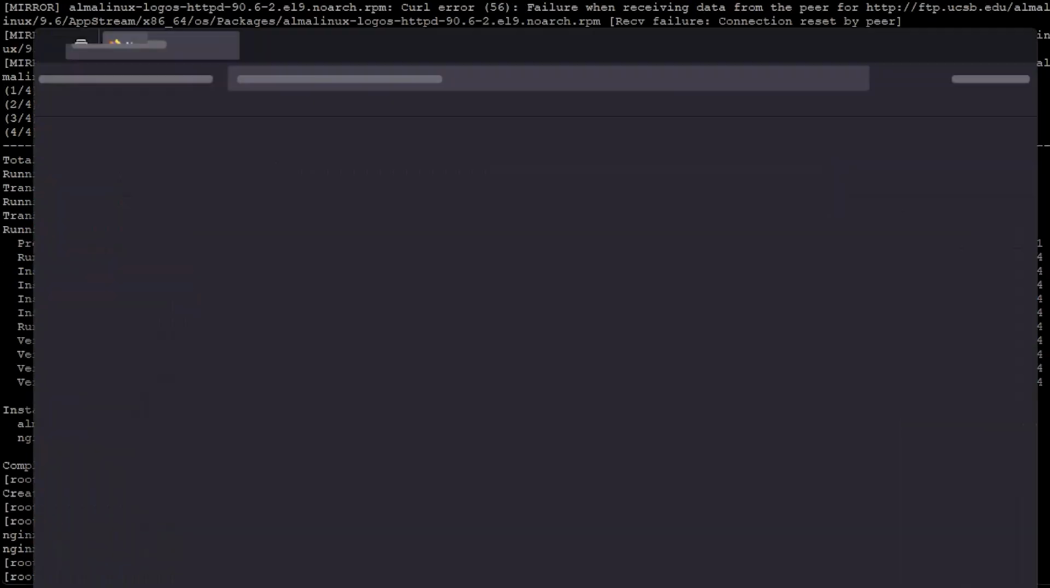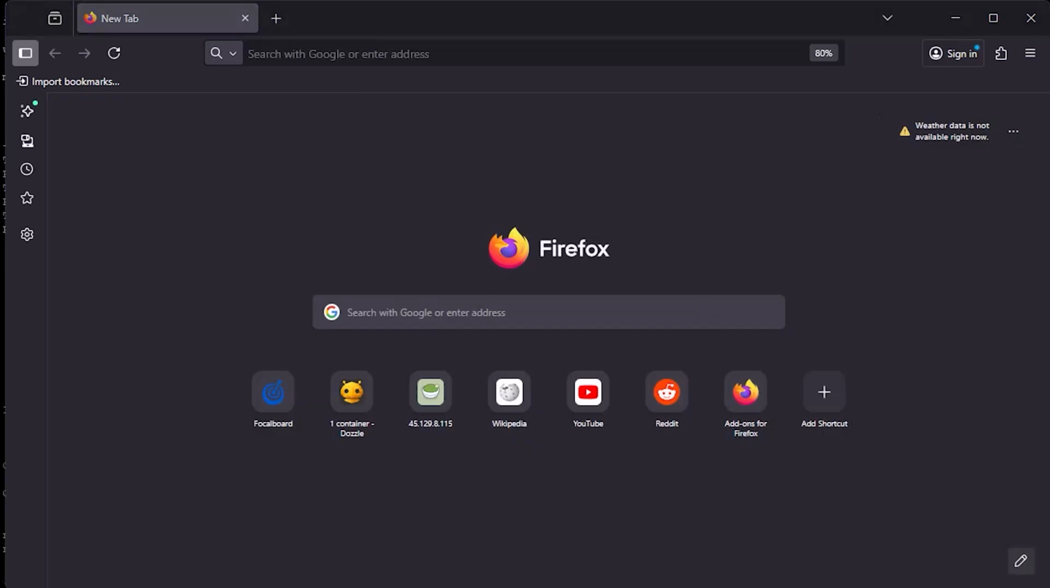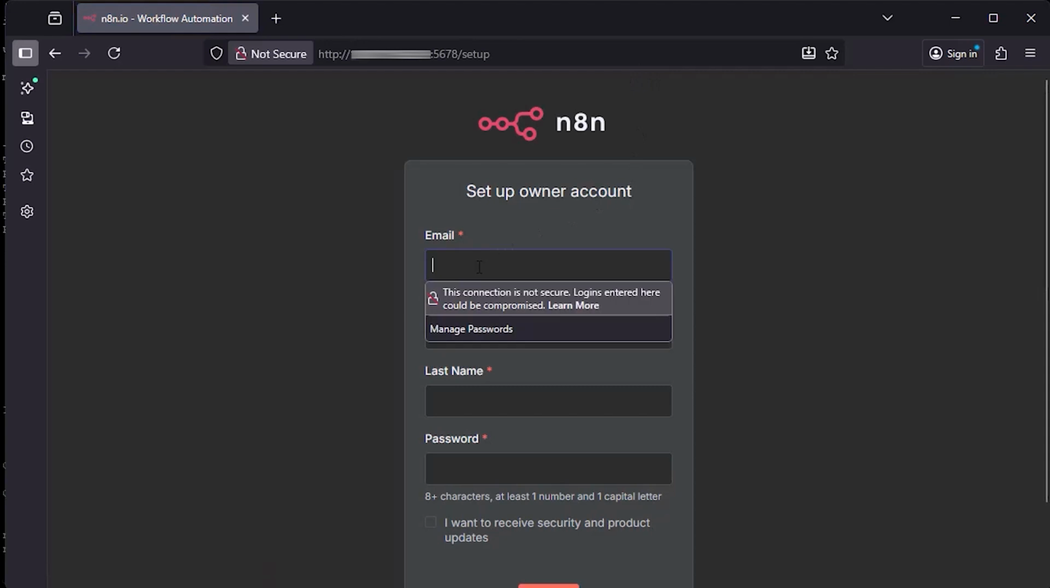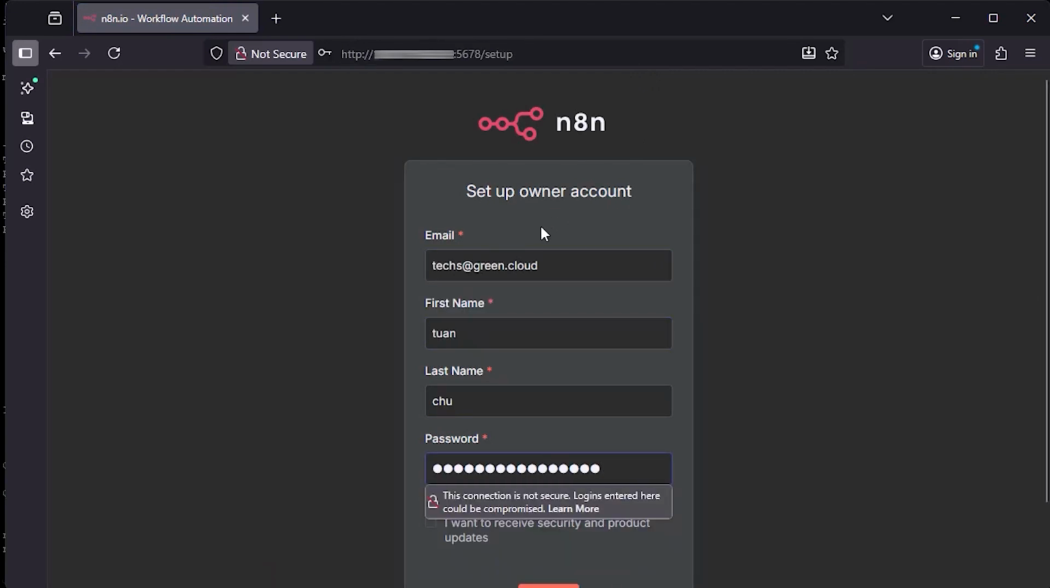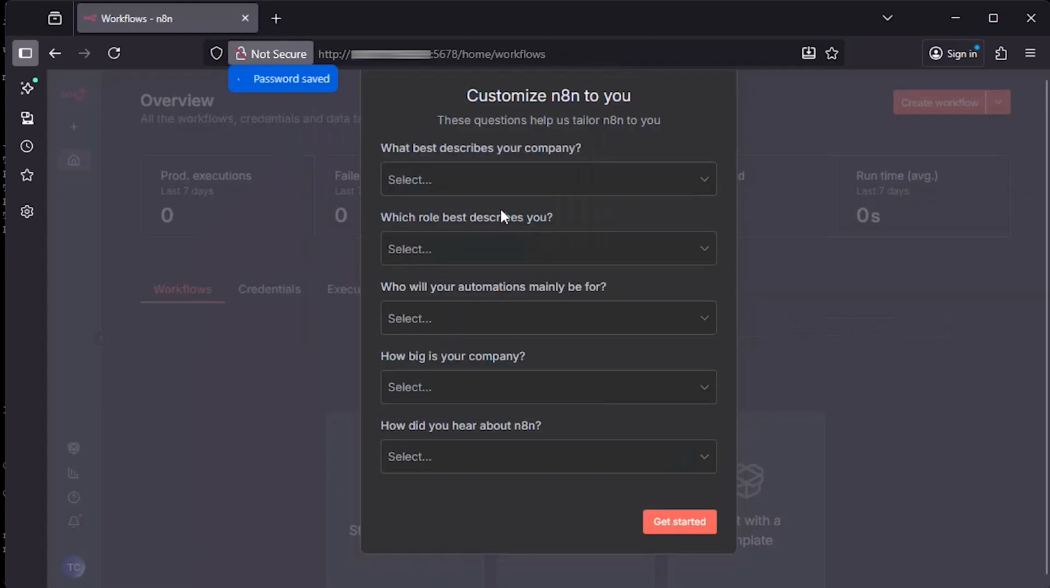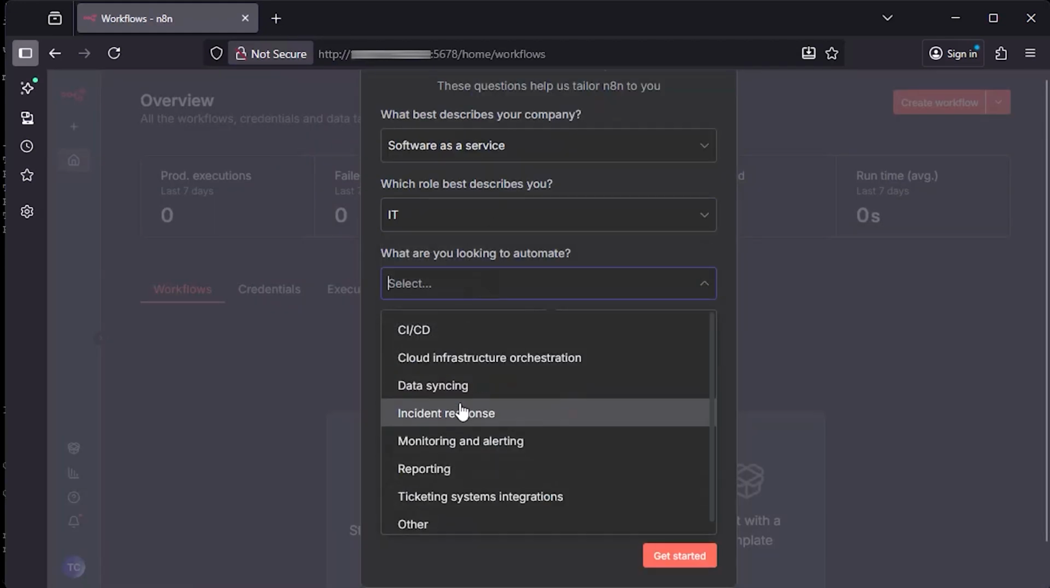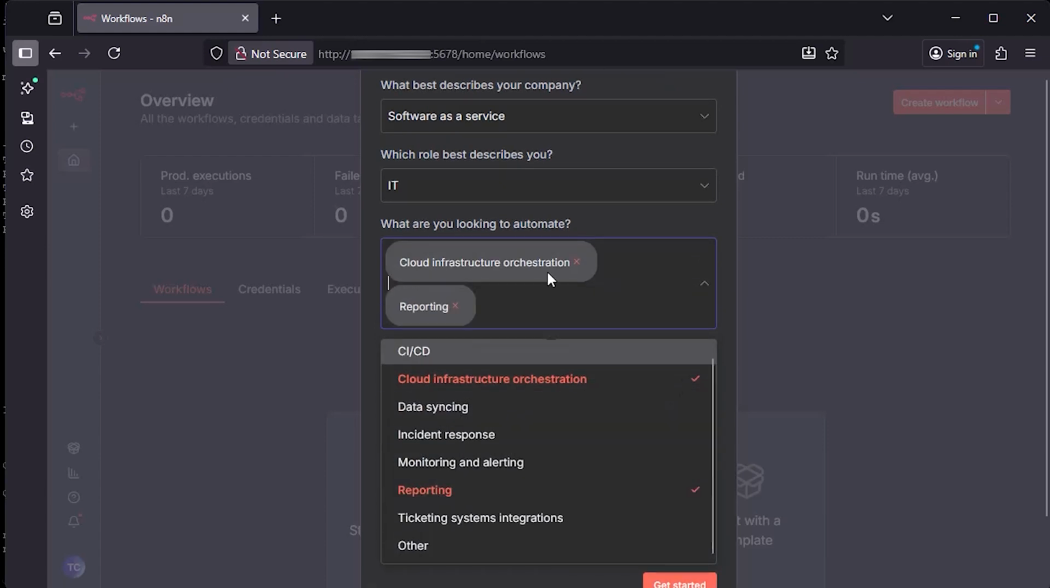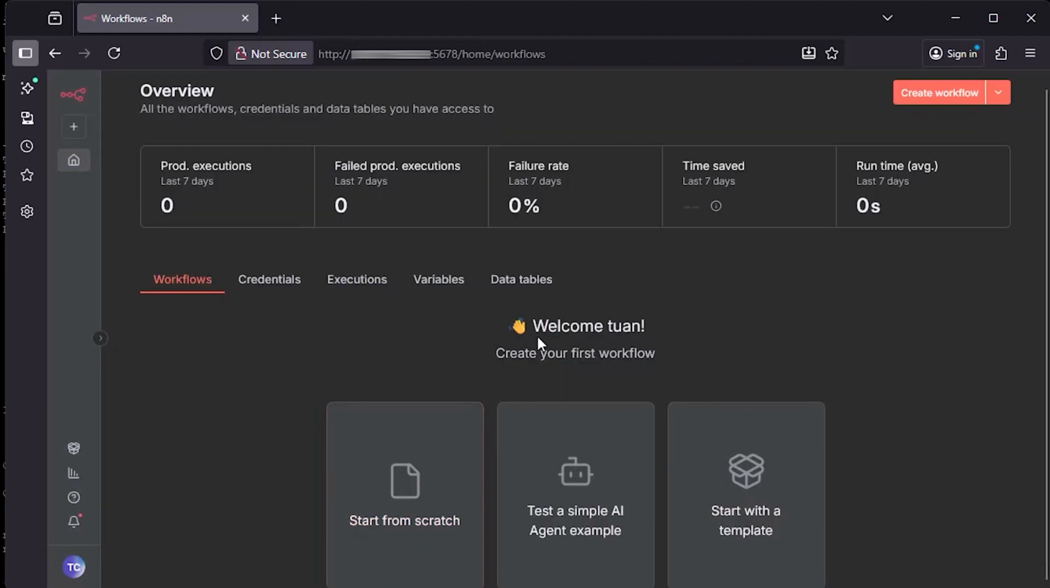Now, open your web browser and navigate to the following URL. You should now see the n8n dashboard and be able to start creating workflows.